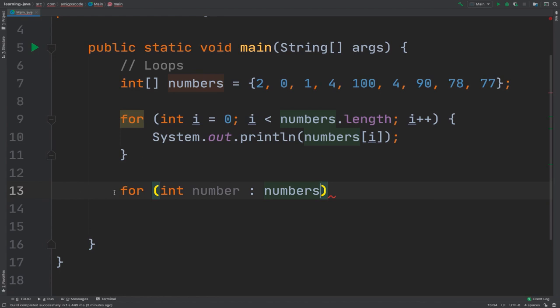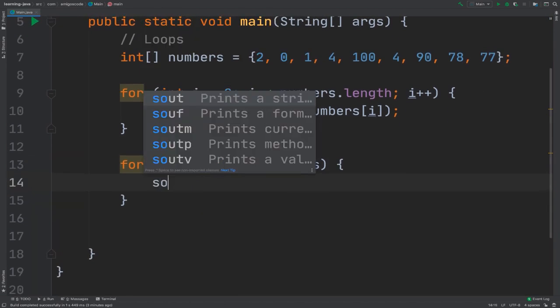So basically I'm saying for numbers, take the individual numbers one by one, and then put it inside of this variable right here called number. So now open and close curly braces, and I can simply say sout.